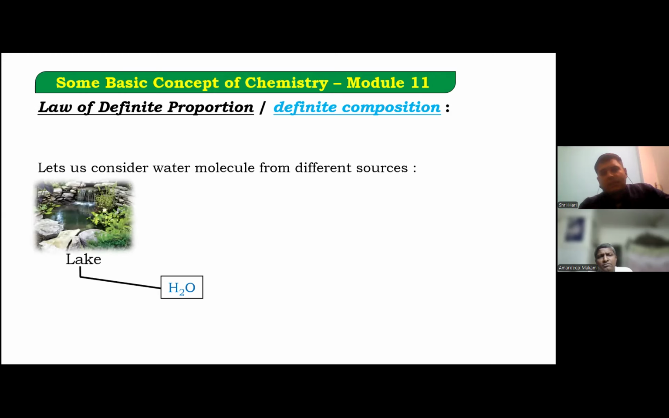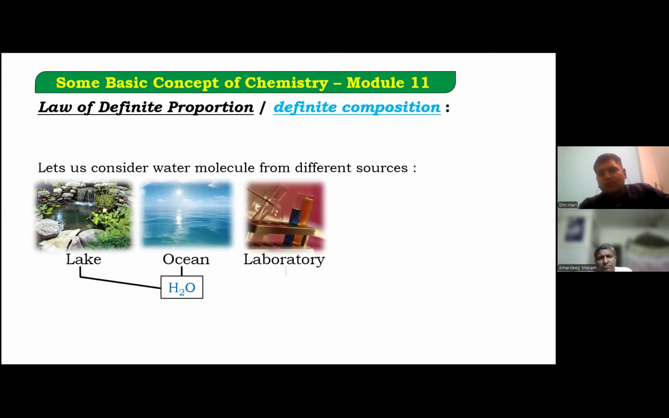So from a lake water comes, from the ocean it comes, from any laboratory, like any cell reaction, we know H2 plus O2 fuels water. Here O2 means oxygen. Whenever we are writing oxygen, we can't write O only. We have to write O2, because we have to write it in its stable state form. That's a very basic understanding of it.